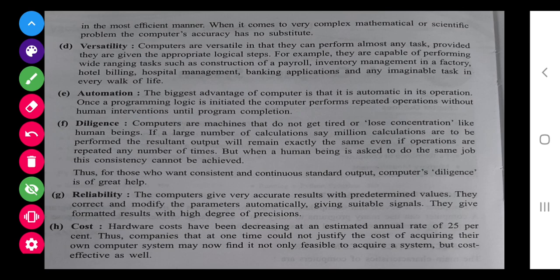Now diligence, computer never gets tired, you all know it is an electronic device, so it all works on electrical energy, so it never gets tired. Reliability. Reliability again is the consistency only, means computer always gives an accurate result. Cost. Nowadays cost has been decreasing regularly because new technologies are coming and new technology makes it cheaper to manufacture computers.